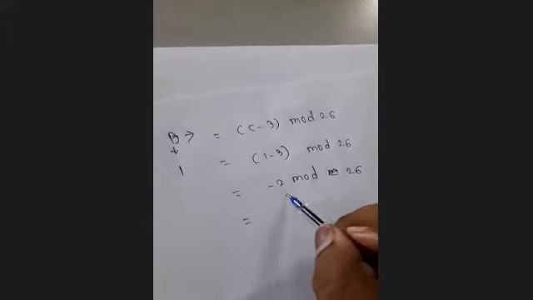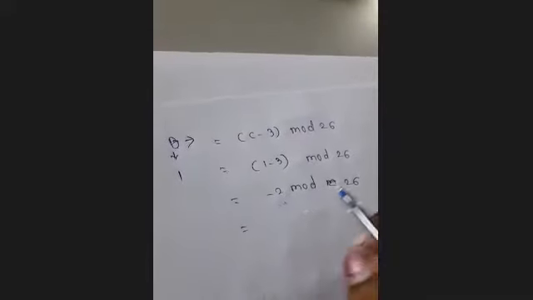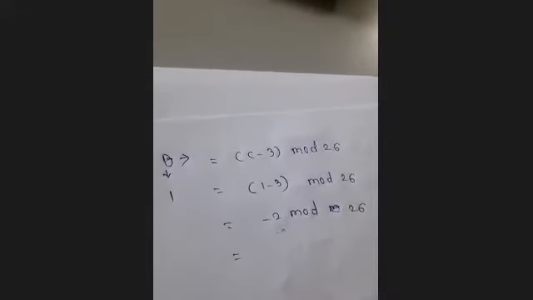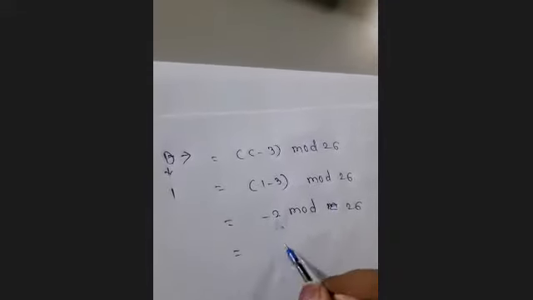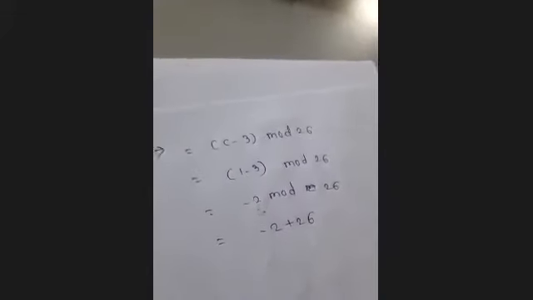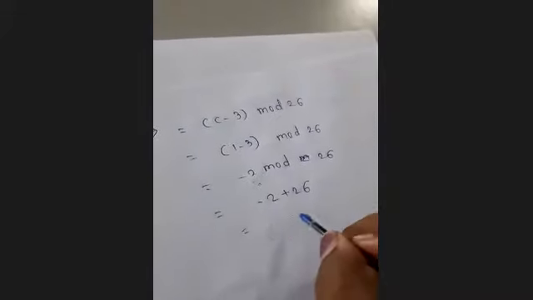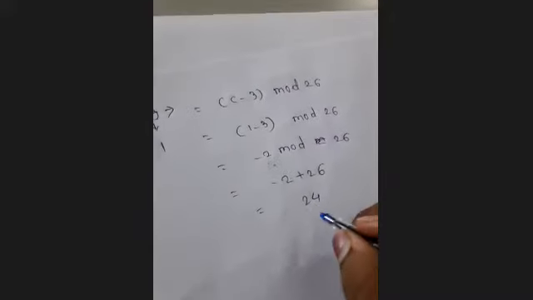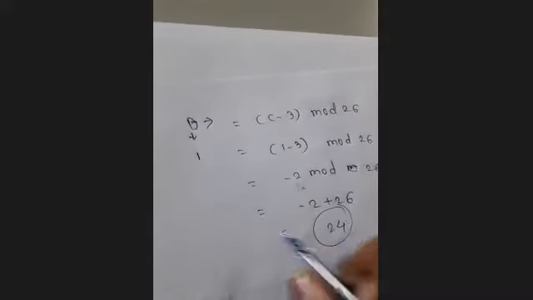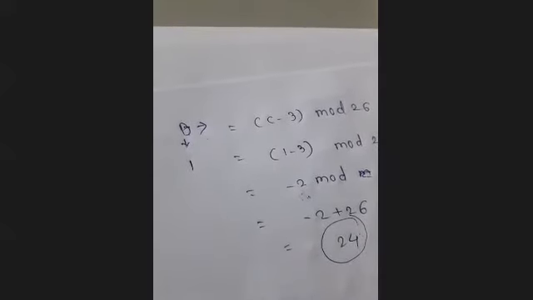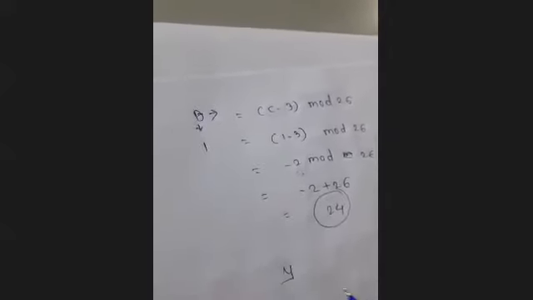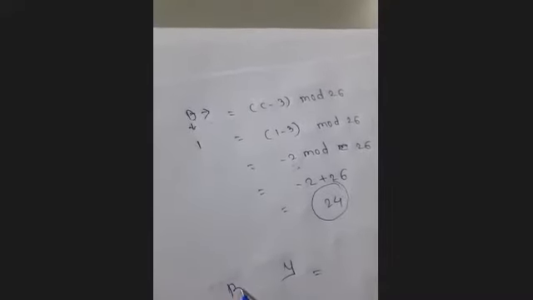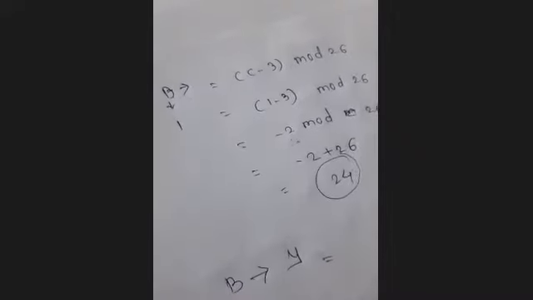Whenever you get a negative value here, in that case you have to add 26. How many letters do we have? Total 26. So in this case we have to do minus 2 plus 26. Okay, what will be the answer here? 24. So this will be the plain text for this B ciphertext. So 24, what is representing the 24? Y, right? Y will be the plain text for this B.